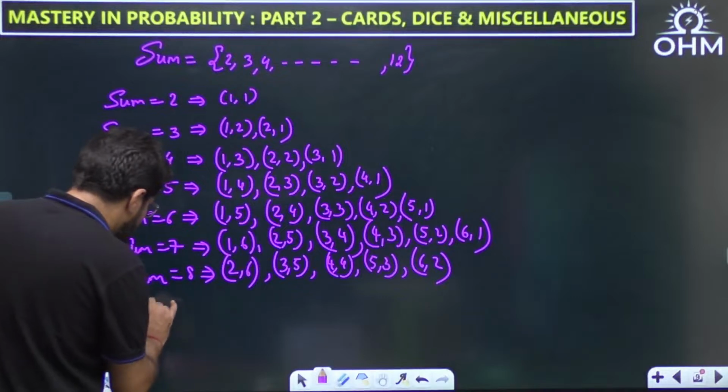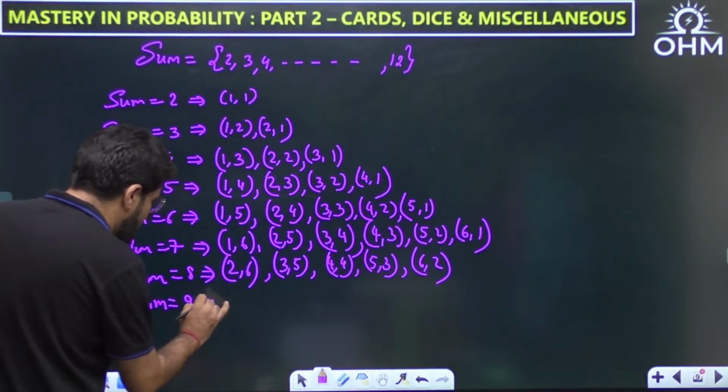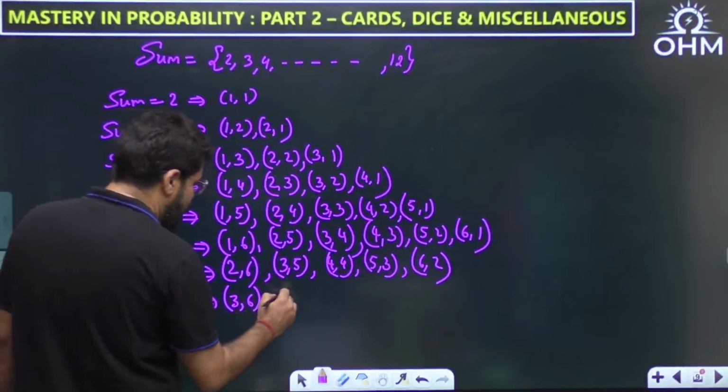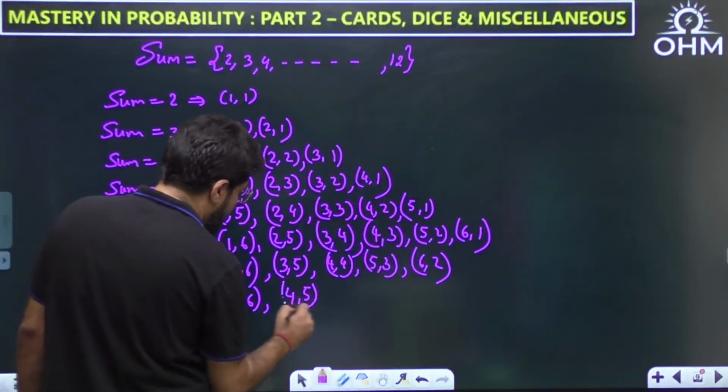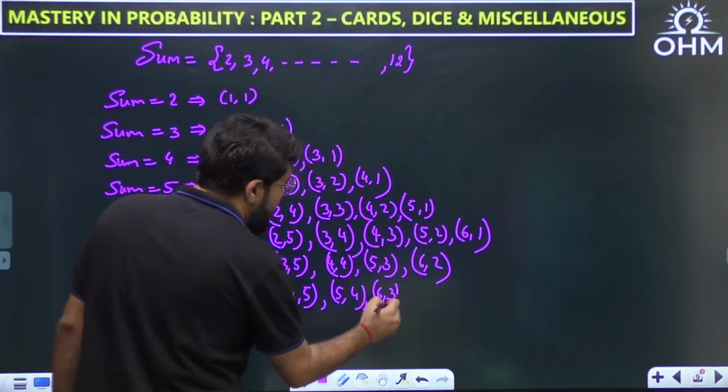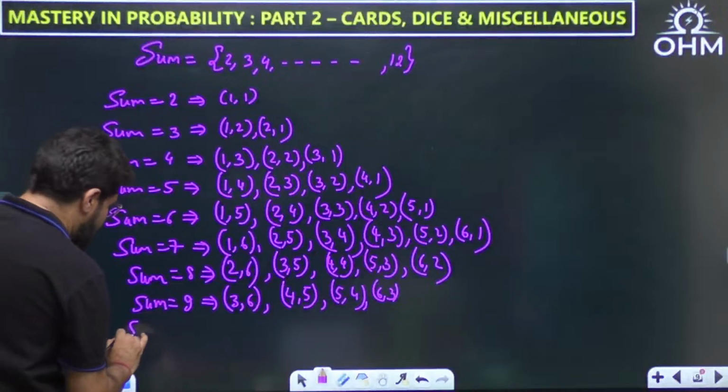Similarly for sum equal to 9, you cannot even take 2. You have to start with 3, because 3 plus 6 is the minimum possibility to get 9. Then 4, 5, then 5, 4. So what is the pattern you are now observing? 6, 3. Now it has started decreasing. The number of cases started decreasing.